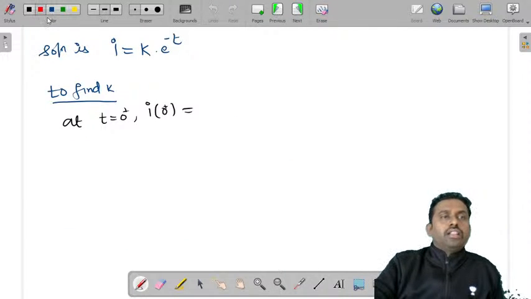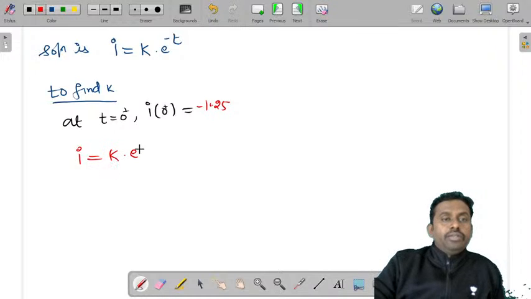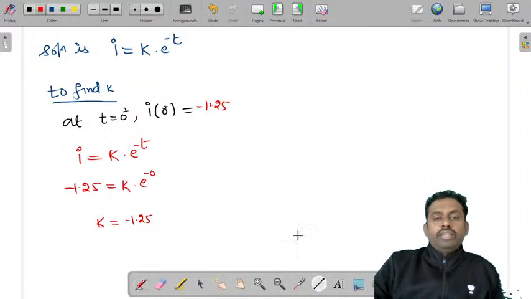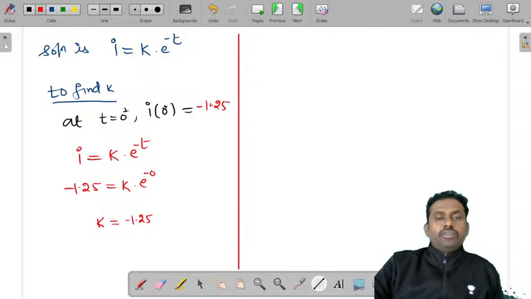I is equal to k into e power minus t, so minus 1.25 is equal to k into e power minus 0. Therefore, k is equal to minus 1.25.